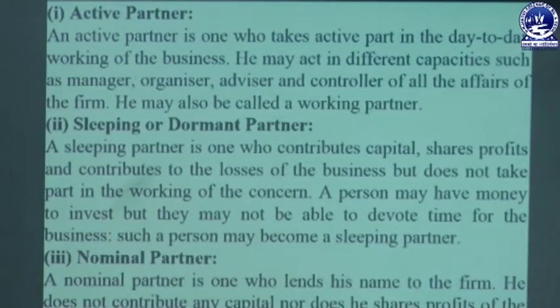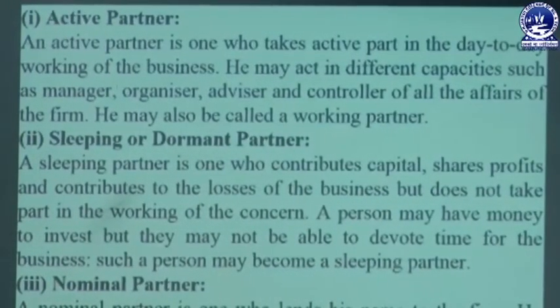He may act in different capacities such as manager, organizer, advisor or controller relating to the affairs of the business. He may also be called a working partner. So an active partner is treated as a working partner. He takes all active roles relating to the performance of the business. Either he acts as a manager or a controller or anything. He can take an active role and others are bound to perform their duties as per the indication made by the active partner.